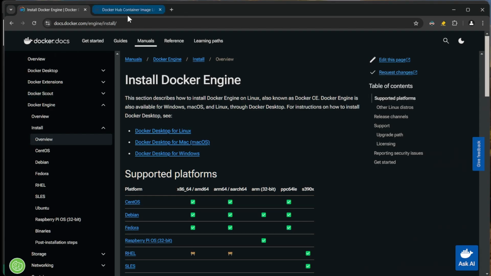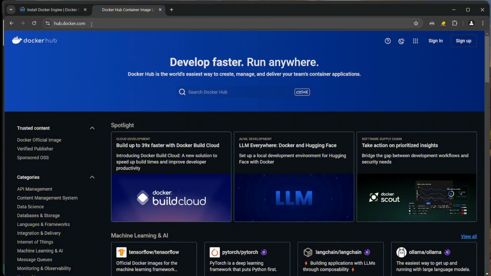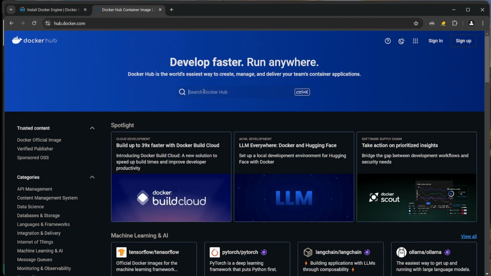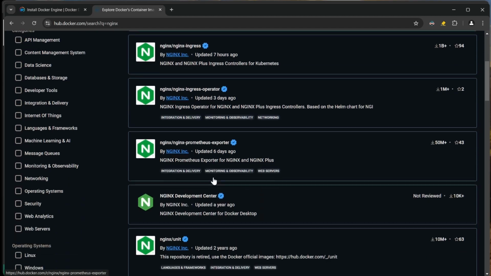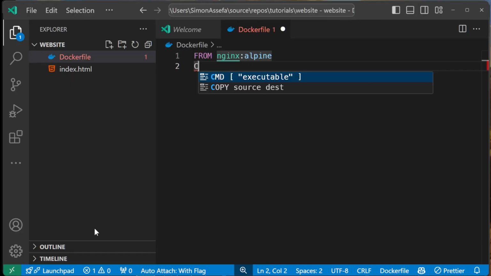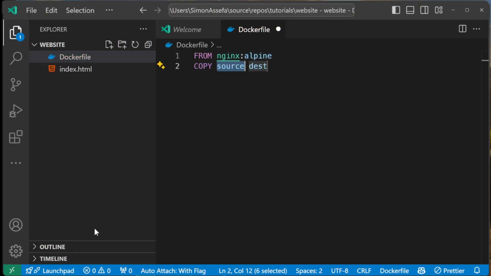Then I will choose a web server. If you wonder where this comes from, by default, it's coming from here, the Docker Hub. But you can also create another registry which is private for you. And here, as you can see, you'll find all kinds of images. All right, back to Visual Studio. And here we copy our file. The source is the local computer and the destination is in the container. And this is where Nginx will be looking for our website.